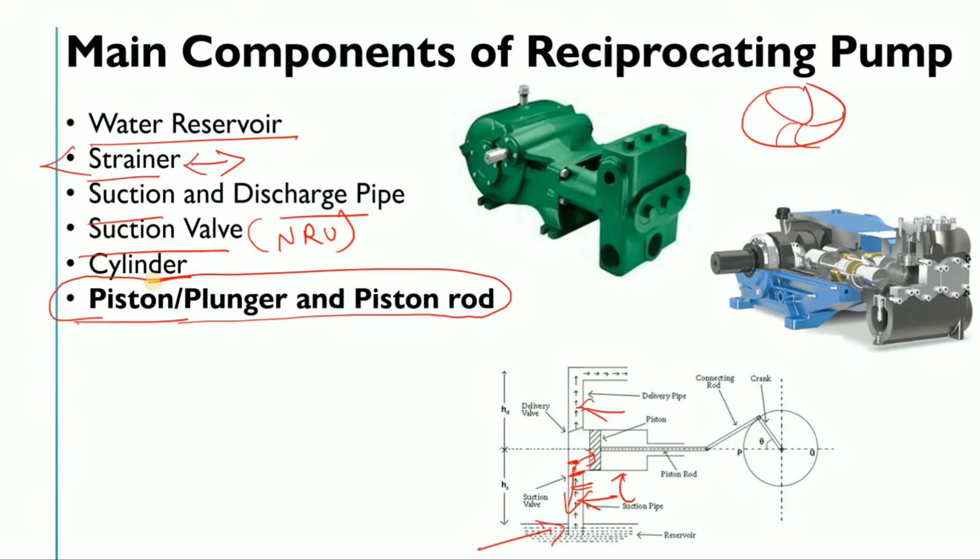Okay, so the piston is directly connected to a rod, that is the piston rod. This piston will be connected directly to your piston rod, and this piston rod will be connected to the connecting rod, and then this piston makes the reciprocating action, which we have already discussed, backward and forward, that will create the pressure inside this cylinder. Are you getting my point? If you haven't studied the centrifugal pump, you can check out our centrifugal pump playlist.